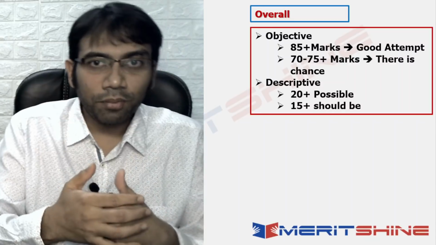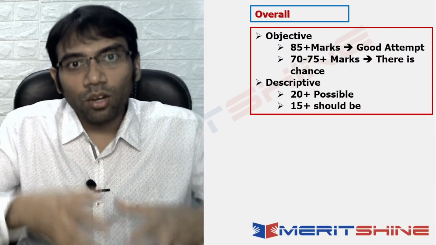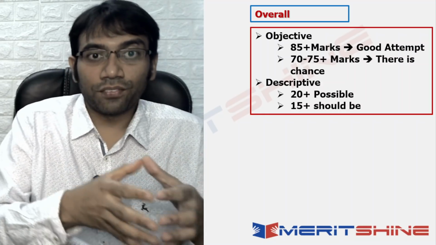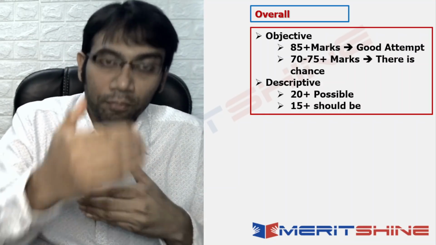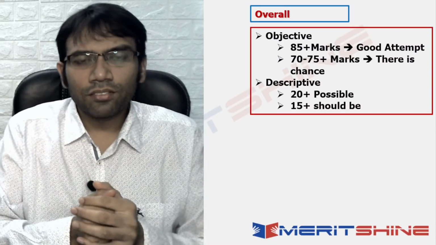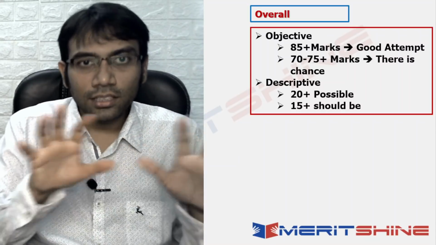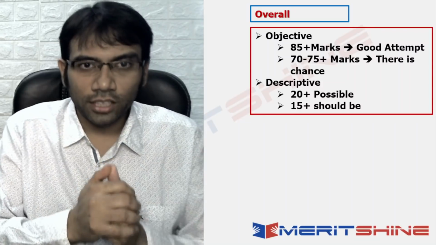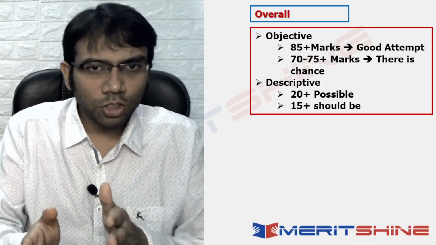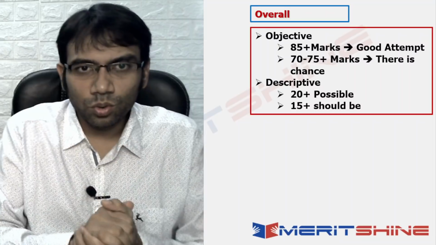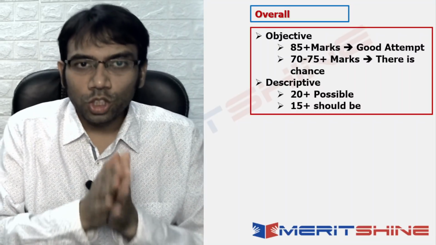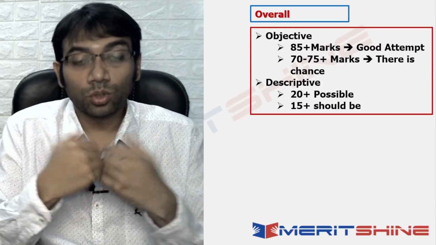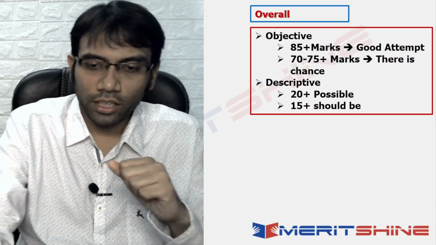When I am saying 85 plus marks, I am deciding on the basis of the interaction that I had with students, right? So if the competition is high, it might go up also. It can vary, obviously, but overall from the understanding that we gathered from our students, it seems like this is what it is. In descriptive, as I told you, 20 plus is possible, 15 plus is something that you can easily get. Okay, so this is what overall your attempts and scores should look like with good accuracy.